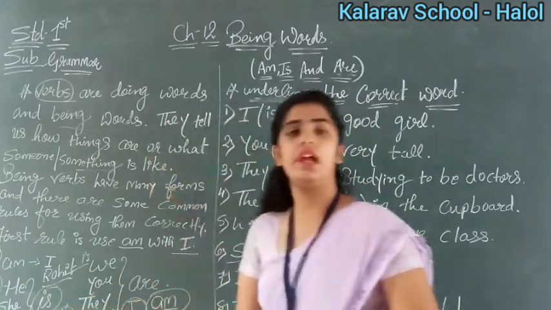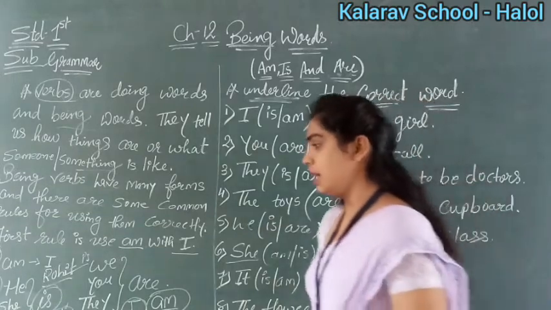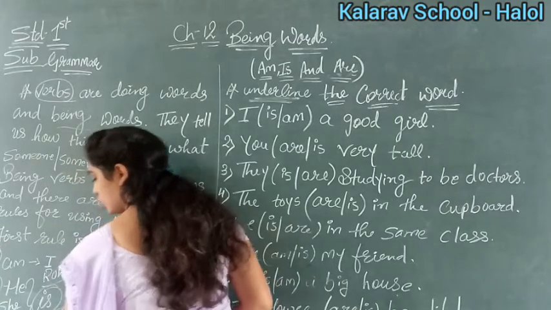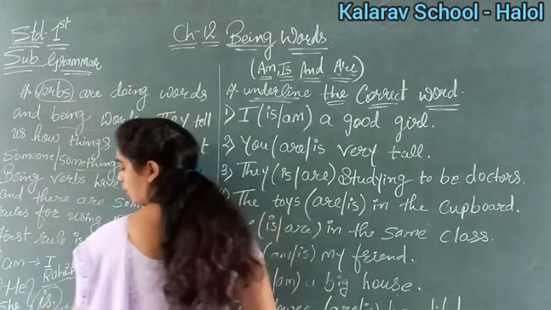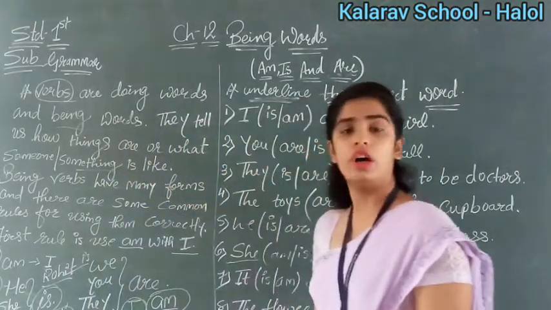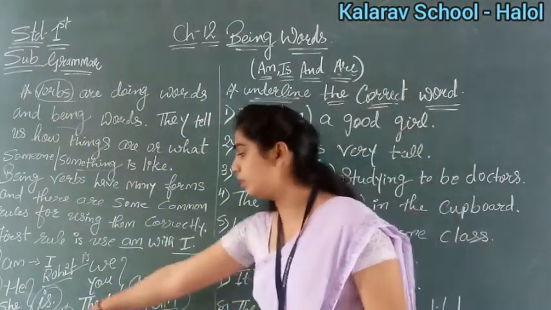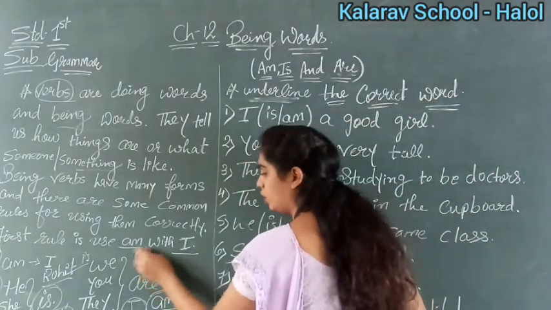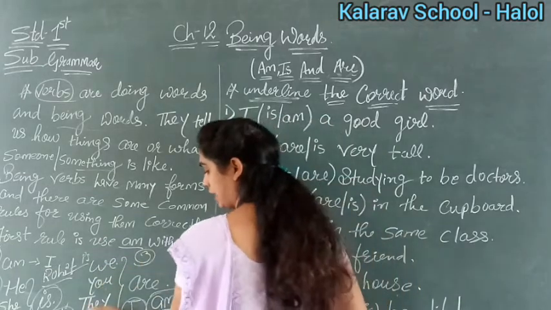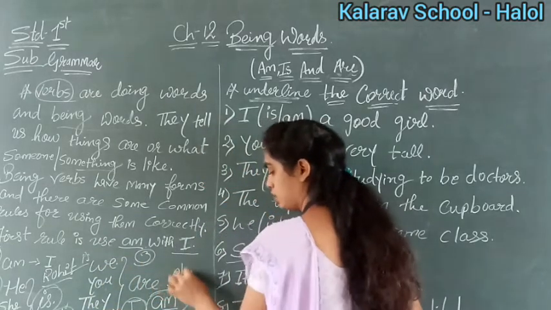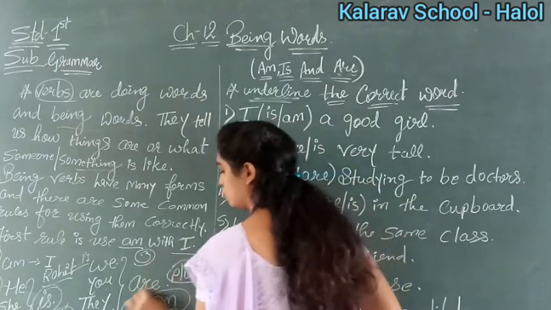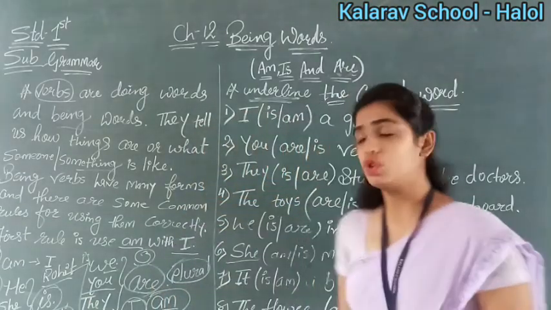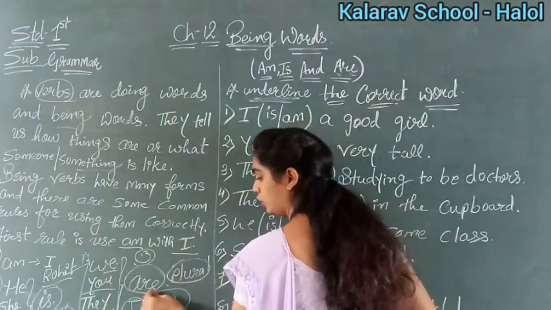If it is a table, what will we use? Is. Or if any dog or any cow, an animal name, is there, then also we will use is. Okay children, is it clear up till here? Now our third rule is we, you and they. With plural nouns, we will always use are with we, you and they. These are plural nouns, right? So with these we are going to use are.